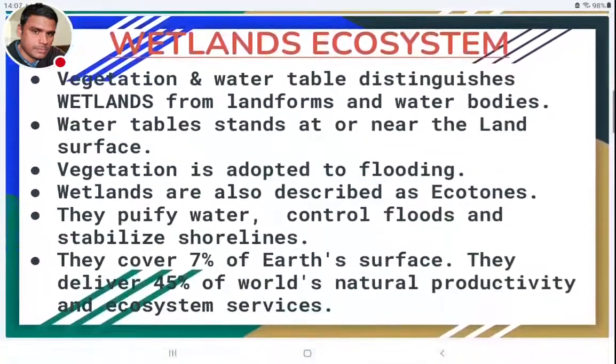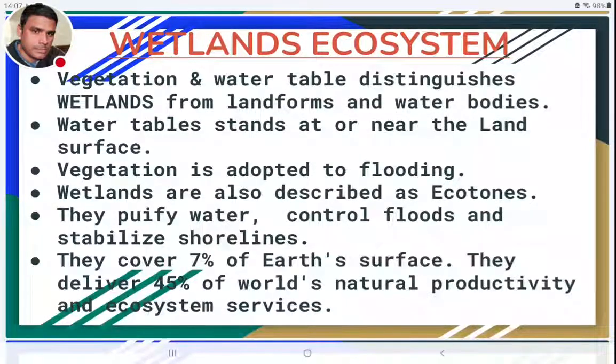Vegetation and water table are the two important factors that differentiate wetlands from other ecosystems. Wetlands are not terrestrial ecosystems, and they are not completely aquatic ecosystems. So we can see the differences in vegetation and water table.